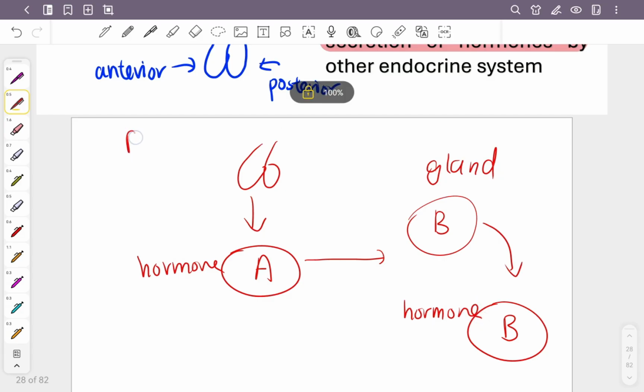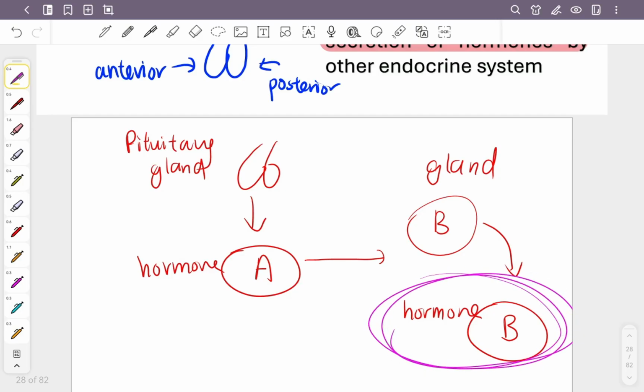So how does this pituitary gland work? Okay, now our brain detects that our body lacks hormone B. We need hormone B. Then how am I going to tell this gland B to produce more hormone B?